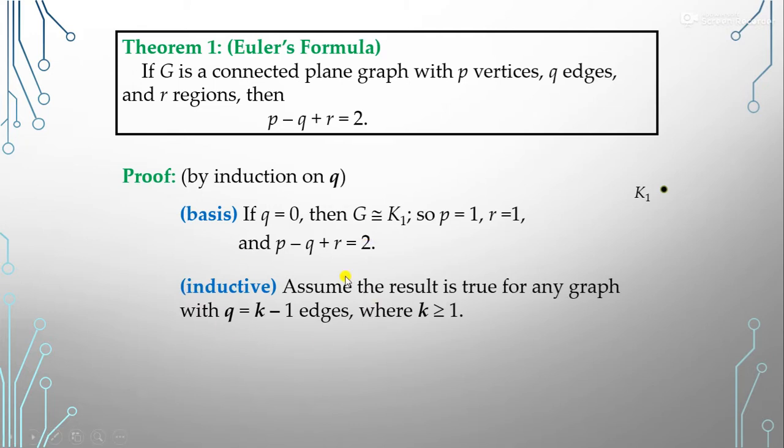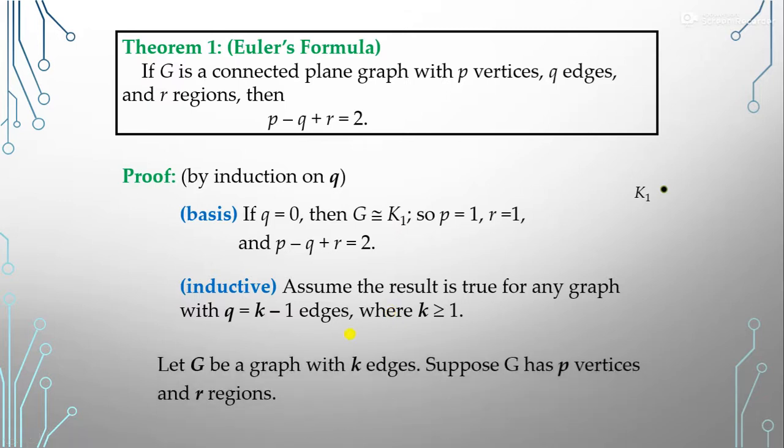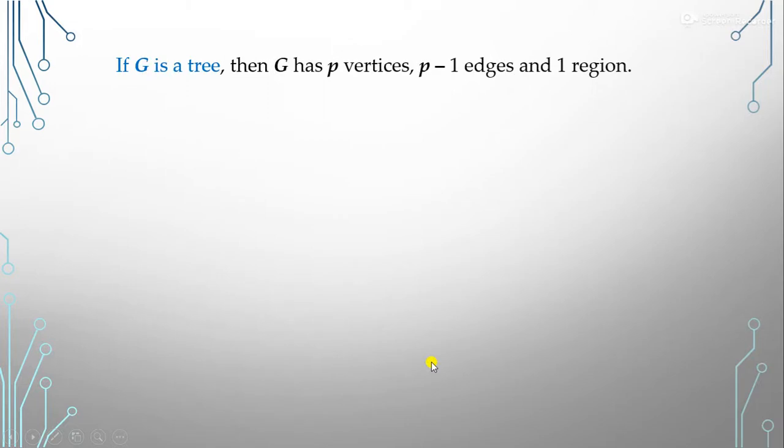Now the second step is the inductive step. In the inductive step, we assume that the result is true for any graph with Q is equal to K minus 1 edges, where K is greater than or equal to 1. So we assume that for K minus 1 edges it is true. Now, let's suppose we have a graph G with K edges. So suppose G has P vertices, R regions and K edges.